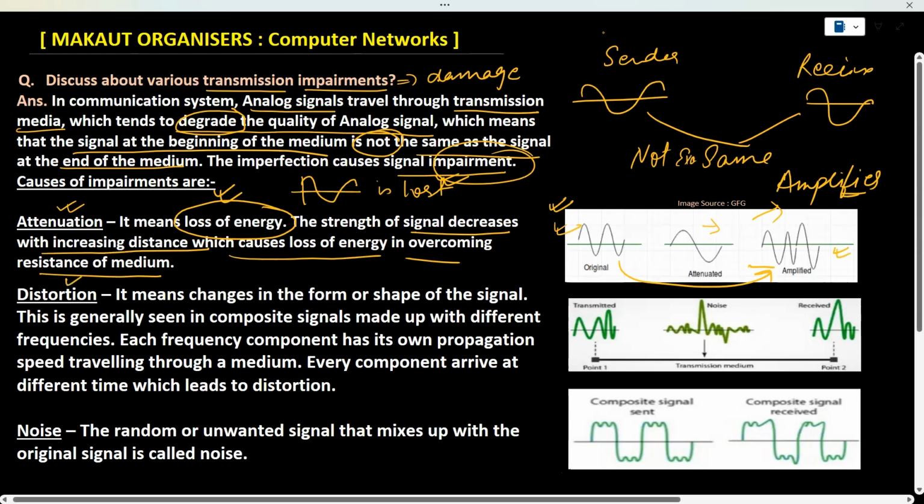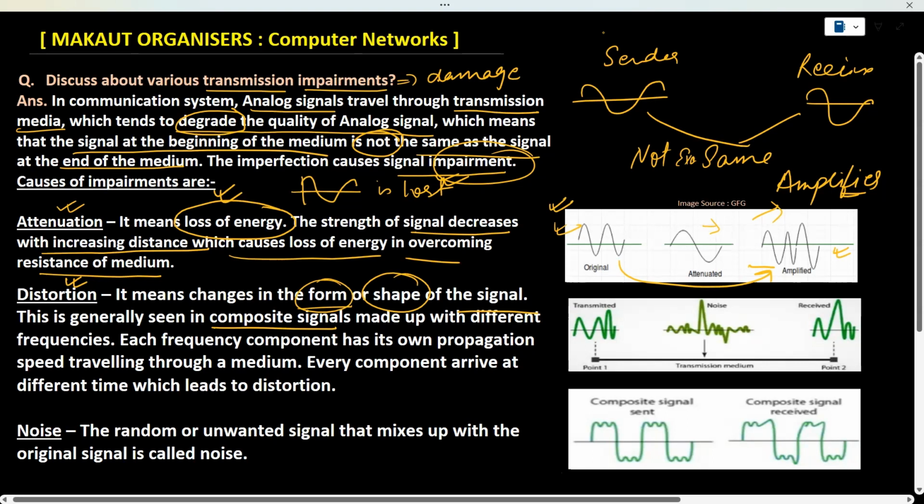Next is distortion. Distortion means change in the form or shape of the signal. This is generally seen in composite signals. That means whenever we try to merge more than one signal into one, like whenever we use a multiplexer, there are multiple sources from which we try to combine the signals into one.